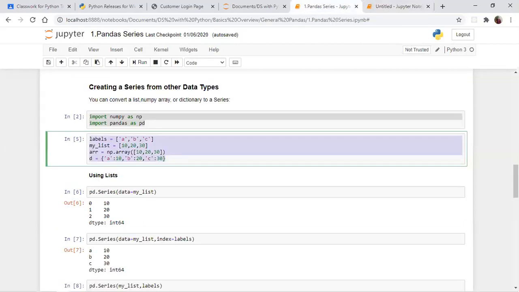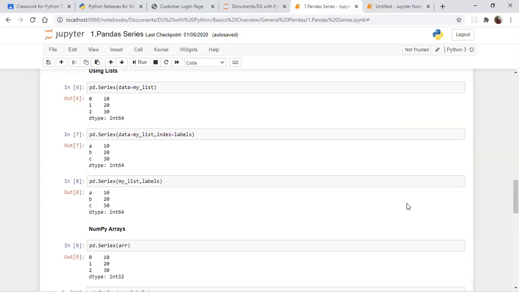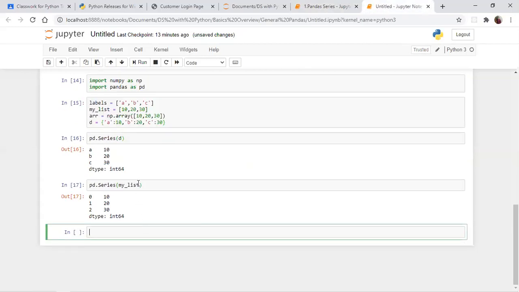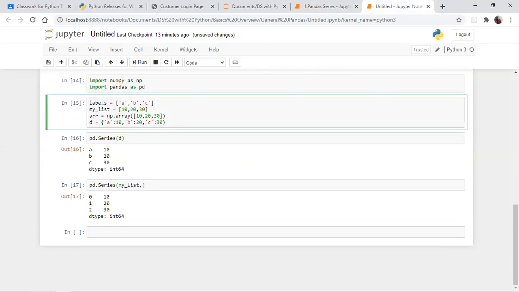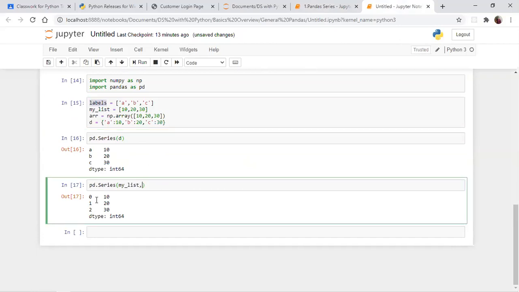What else you can do here is create a pandas series like this as well: my list, comma, labels. Labels is the default. If you are not giving any key name, you will get your normal index positions as the key name. Now I am giving labels.